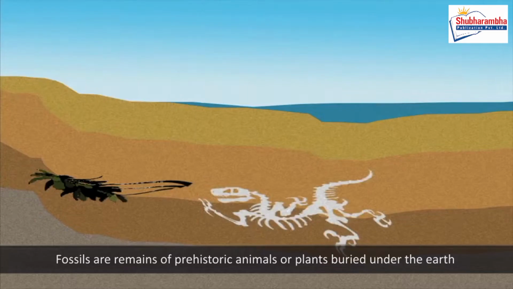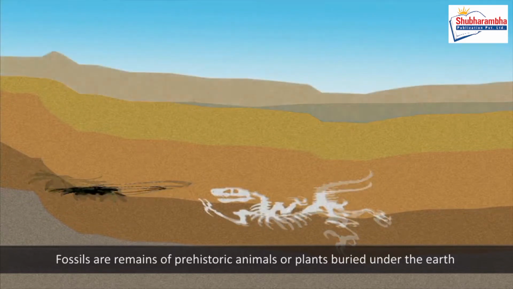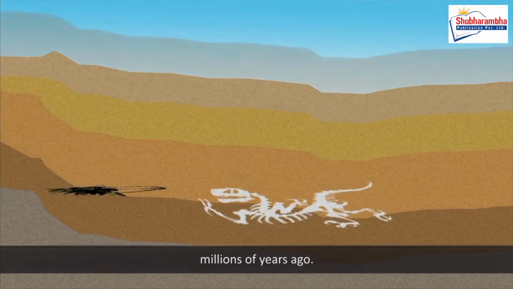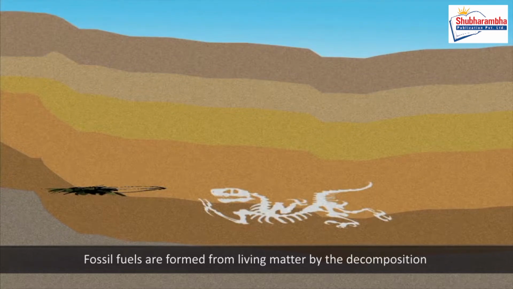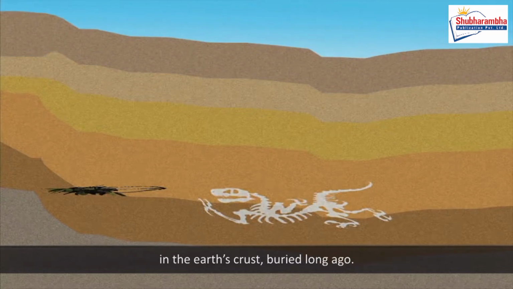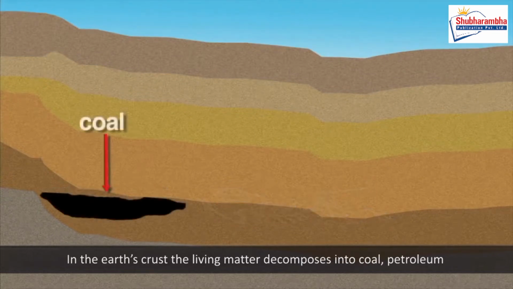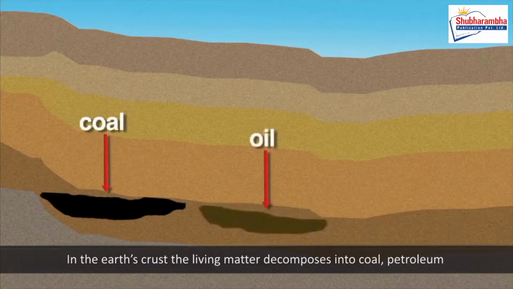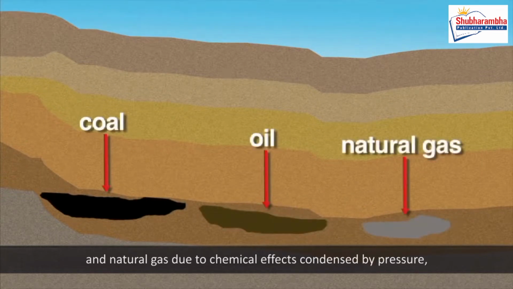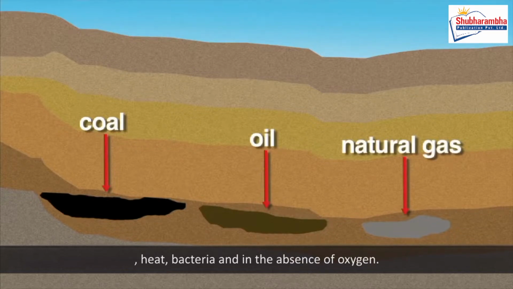Fossil fuel. Fossils are remains of prehistoric animals or plants buried under the earth millions of years ago. Fossil fuels are formed from living matter by the decomposition in the earth's crust, buried long ago. In the earth's crust, the living matter decomposes into coal, petroleum and natural gas, due to chemical effects condensed by pressure, heat, bacteria, and in the absence of oxygen.